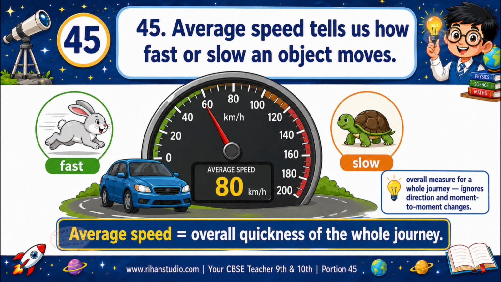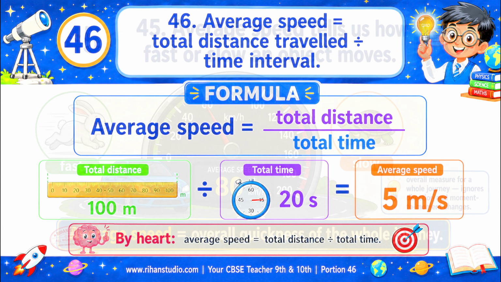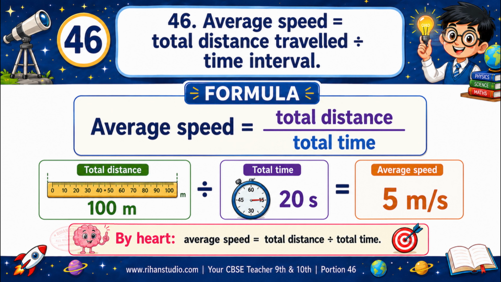4.1.3 Average speed and average velocity. Average speed tells us how fast or slow an object moves. Average speed gives an overall measure of quickness for a whole journey. It does not care about direction or moment-to-moment changes. Average speed equals total distance traveled divided by the time interval.